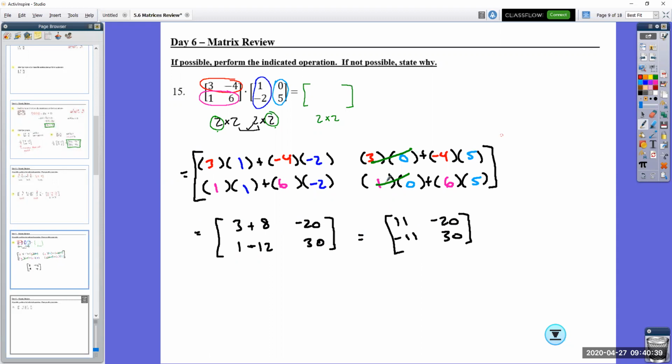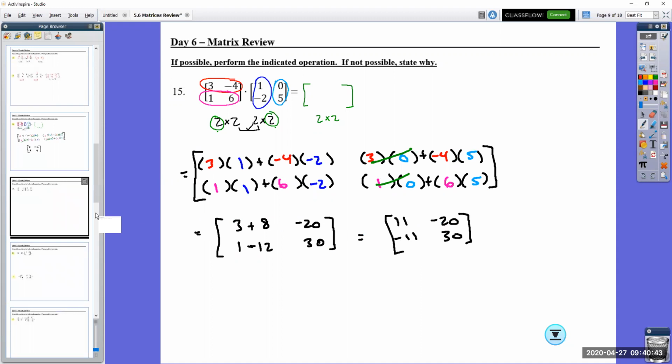And if you want to ever double check any of your answers, just know that the answers are on the back, the very back of this.